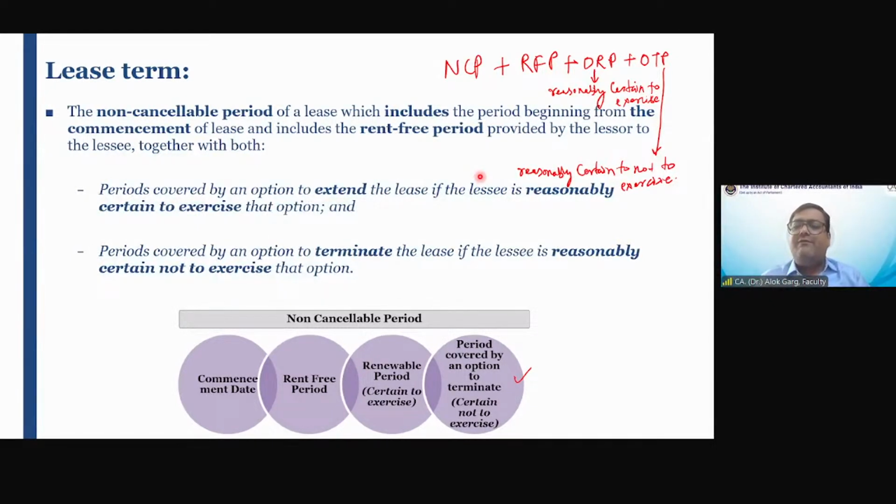Or after 1.5 years, I told Hemant to vacate the house, I'll pay him the rent of 6 months. So out of this 3-year period, 2 years is a non-cancelable period, and 1 year is a period where either of the parties can cancel the contract. Friends, in this case, what is the lease term?